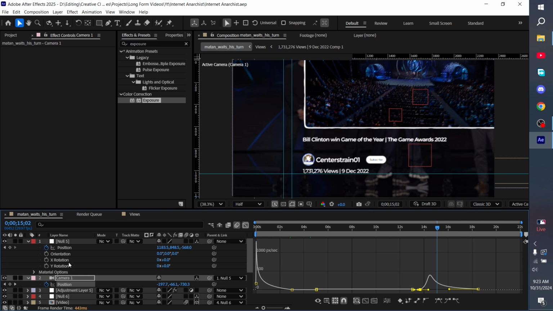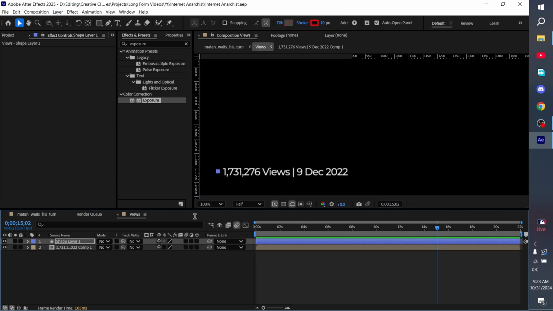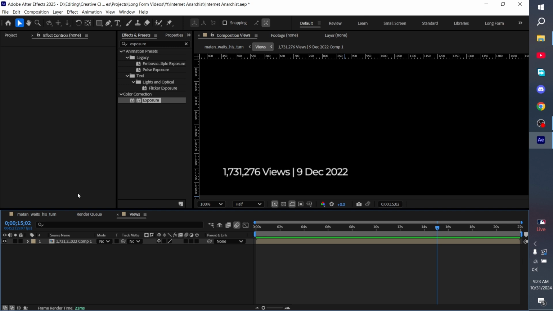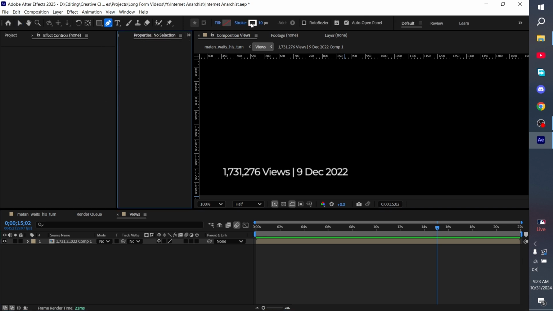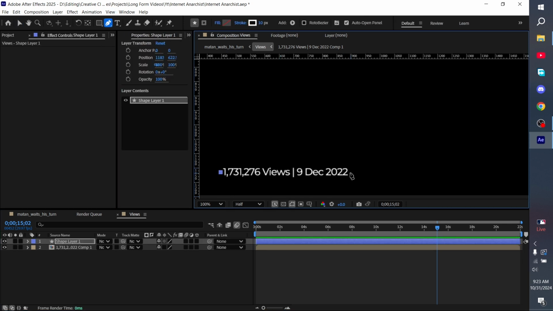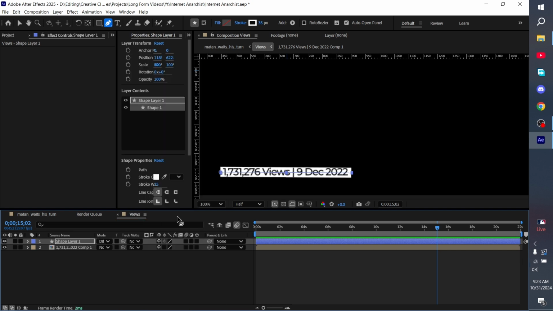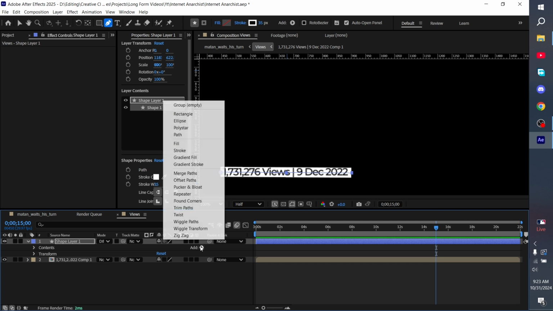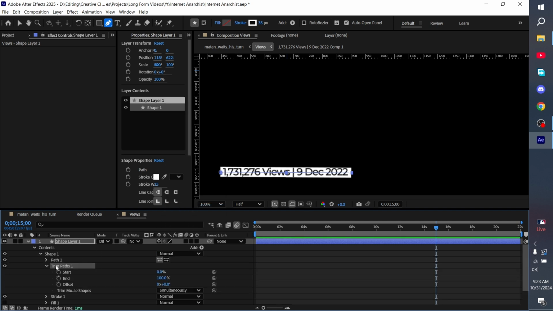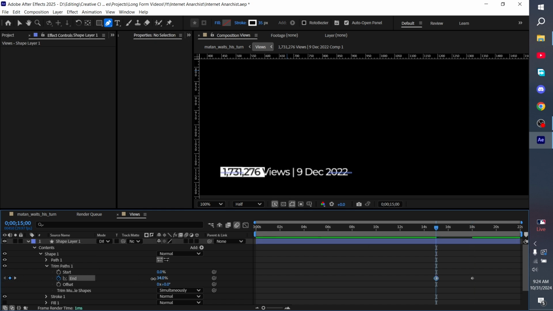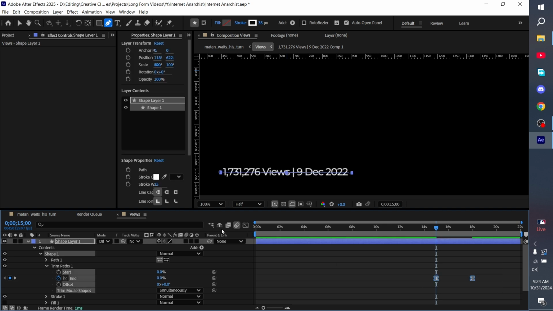And the next thing is go inside the text layer, so like that. Alright, so now go to the pen tool and make the stroke color white and make a stroke like this and increase the width to something like 35 and set the mode to difference. Now go 15 seconds, right? So around here, go trim paths and add a keyframe. Now go 18 seconds, make another keyframe. Now go to the first keyframe and make it 0. Alright, so now just ease the keyframes.